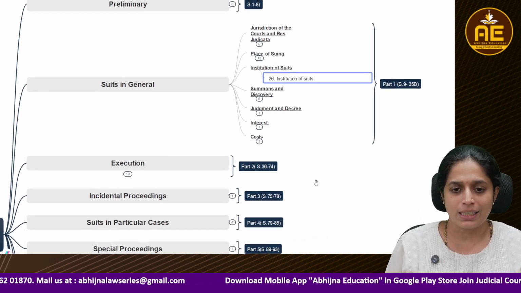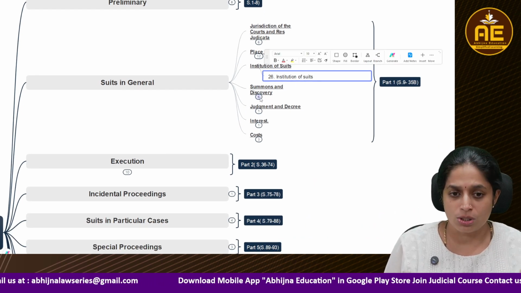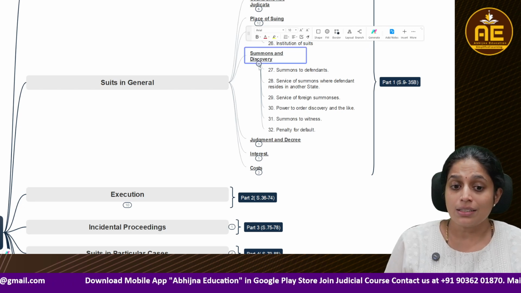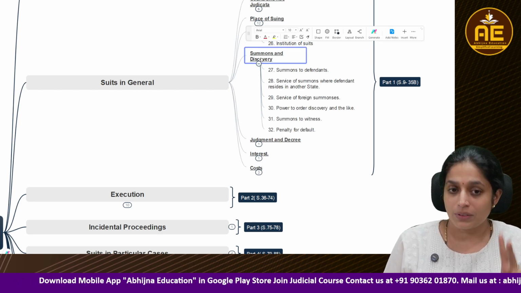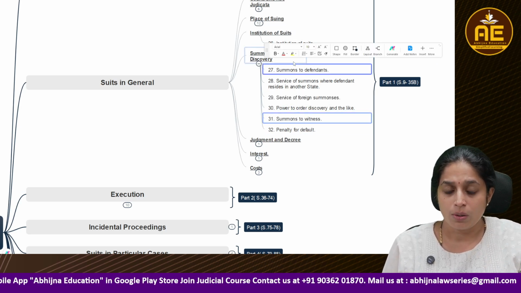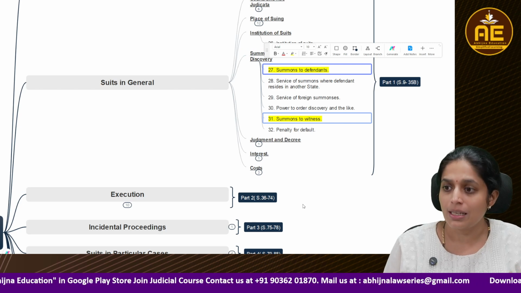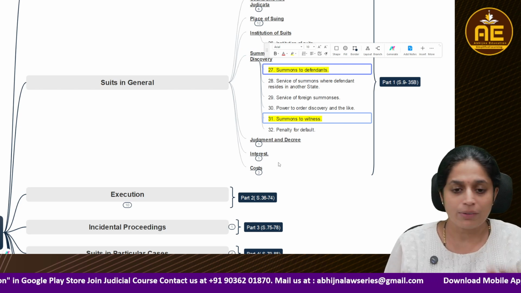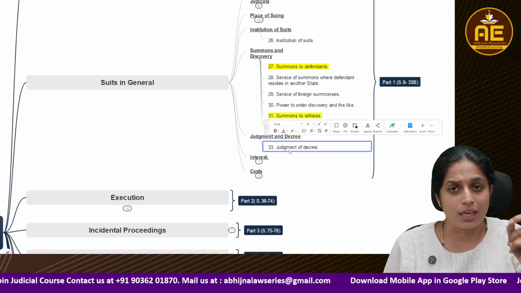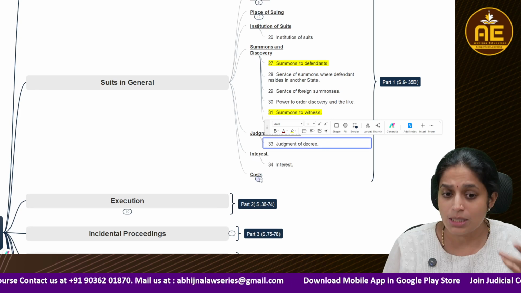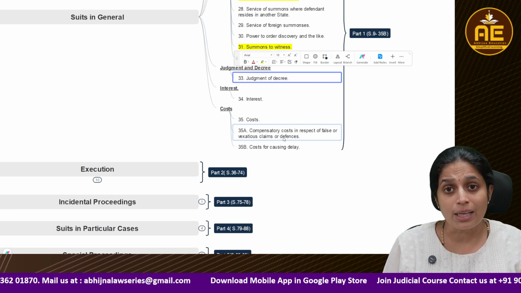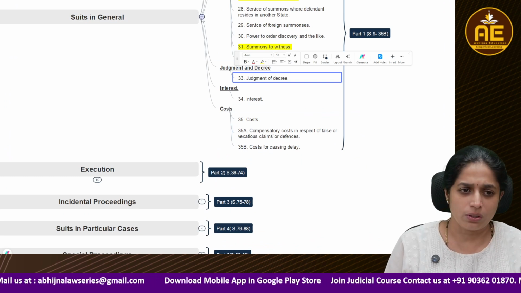But before that, please understand how a suit is being instituted, then how summons is being given to witnesses. Okay, this is summons to the parties. This portion deals with summons to the parties. Likewise, summons to witnesses also. How summons should be sent, how it will be served to them, that we're going to learn. Then comes the judgment and decree. What are the contents of the judgment, how should interest be awarded, if costs are awarded, what will be done, what are the different types of costs. All these things we are going to learn in suits in general.